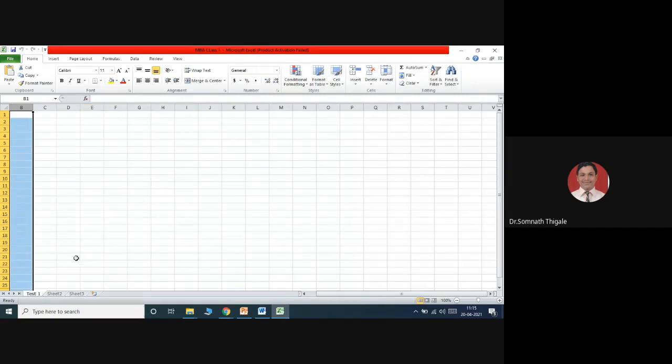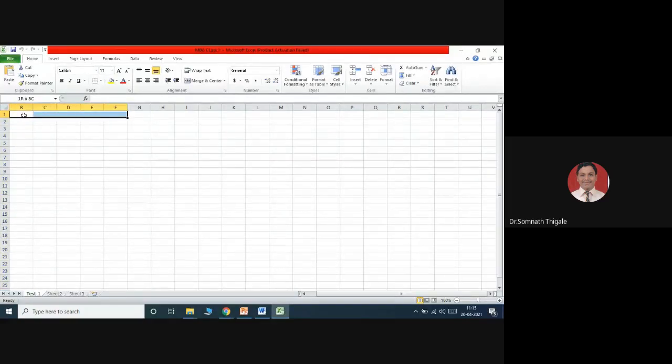For example, I have selected almost 6 columns and I want to give a name. I'll go for the option similar to Microsoft Word, merge and center.